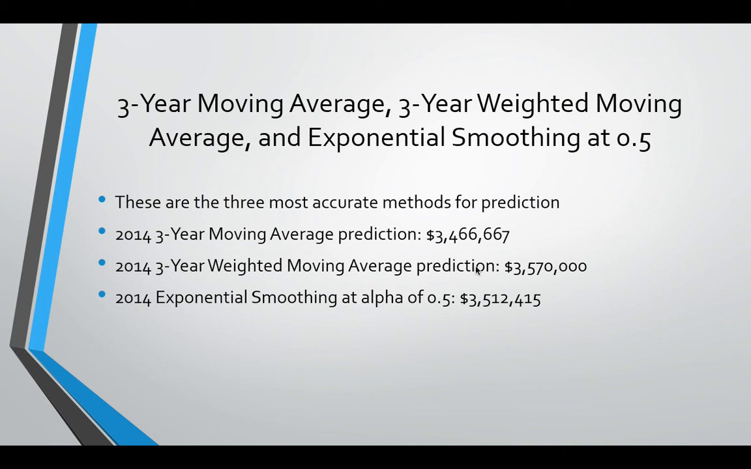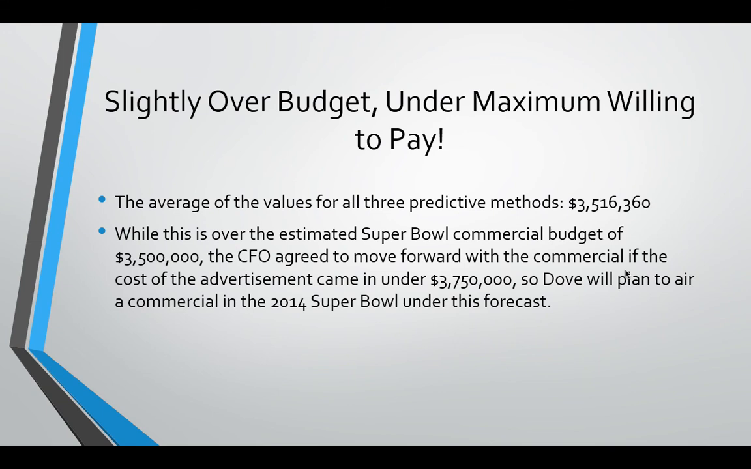They're the 3 most accurate methods for prediction, and here are the values listed for predictions for 2014. The average of all 3 of those values is $3.51 million, so although it's slightly over the budget that we were hoping for, the advertising did come in under $3.75 million, so Dove should move forward with their commercial in 2014.